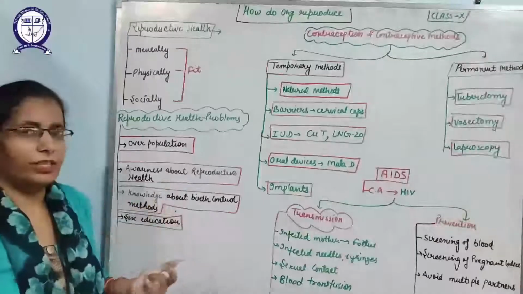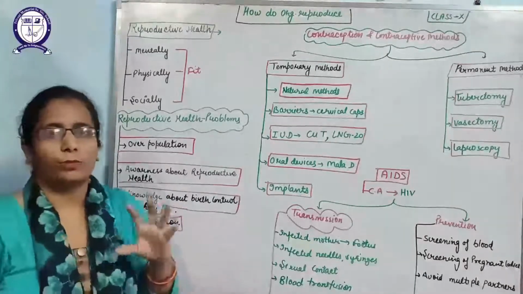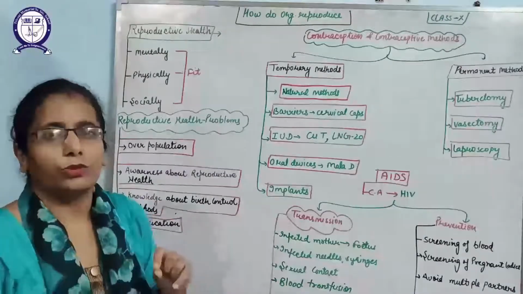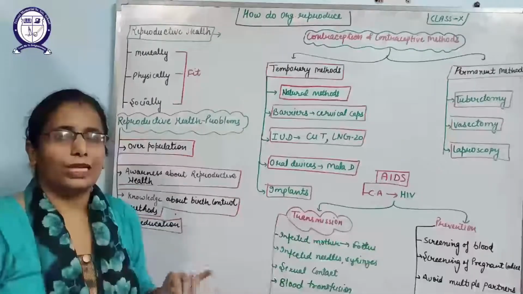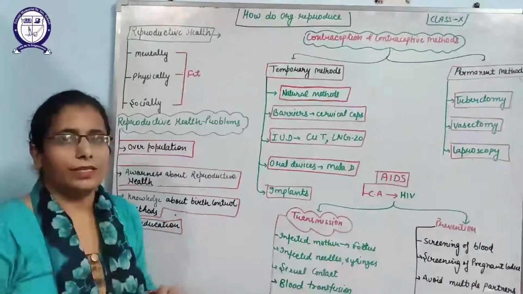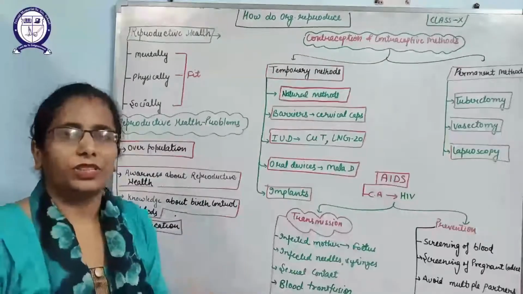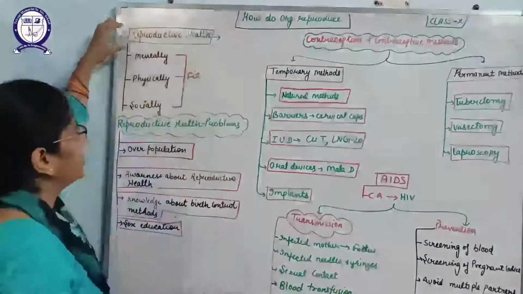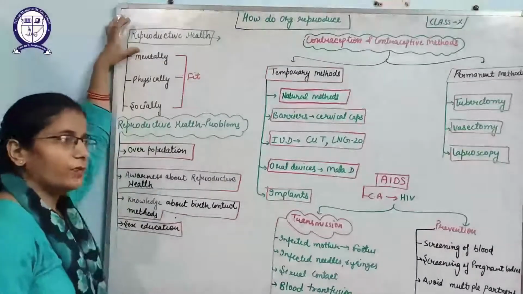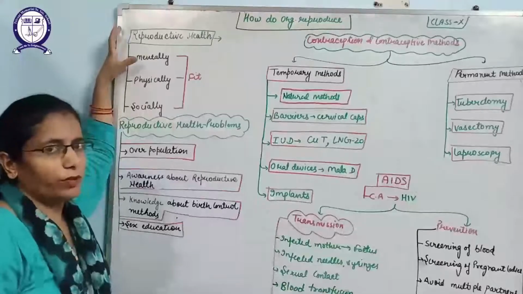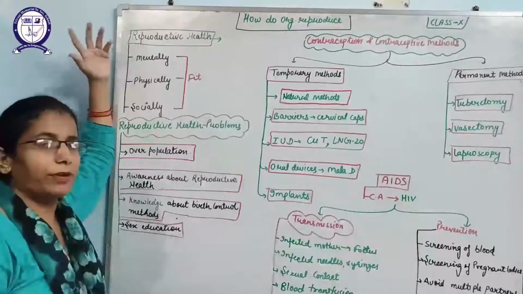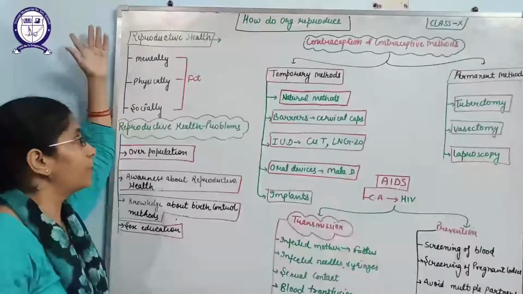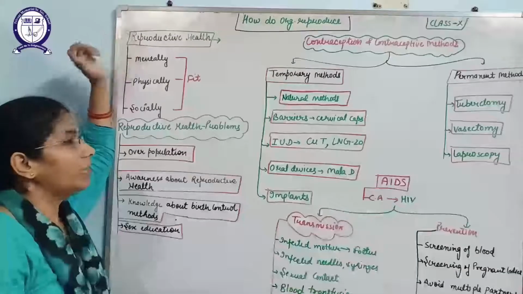After discussing the male and female reproductive system, now we are going to discuss reproductive health. What is reproductive health? Before discussing reproductive health, you must know what is health. According to WHO, that is the World Health Organization, if a person is mentally, physically and socially fit, then he is considered a healthy person. Reproductive health means that the reproductive organs of a person are working properly in a functional way, and making the gametes in a proper cycle.